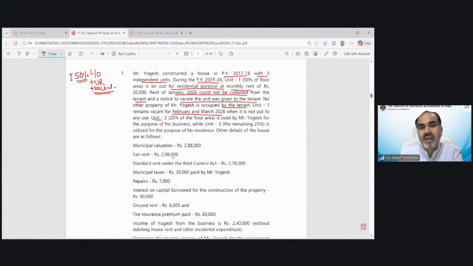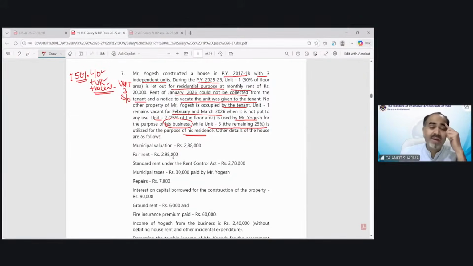Unit number 2, 25% floor area is used by Mr. Yogesh for the purpose of his business. So if you are using any house property for your business, that would not fall under income from house property. So there is no treatment of unit number 2 under income from house property. Unit number 3, the remaining 25%, is utilized for the purpose of residence, and that is self-occupied. So unit number 2 is for business, and it is not going to be covered under income from house property. One is let out, unrealized rent and vacant.